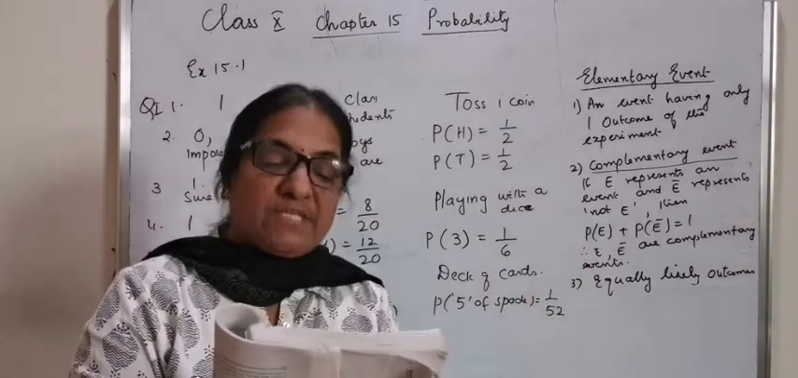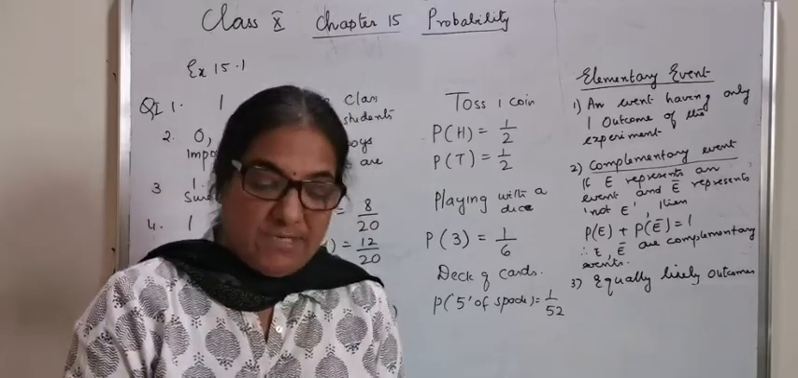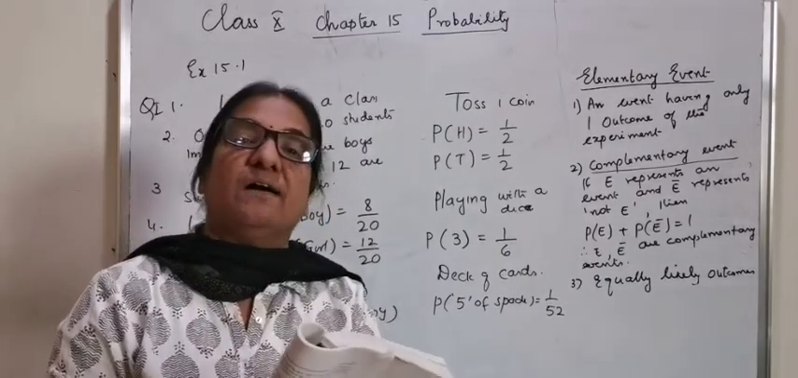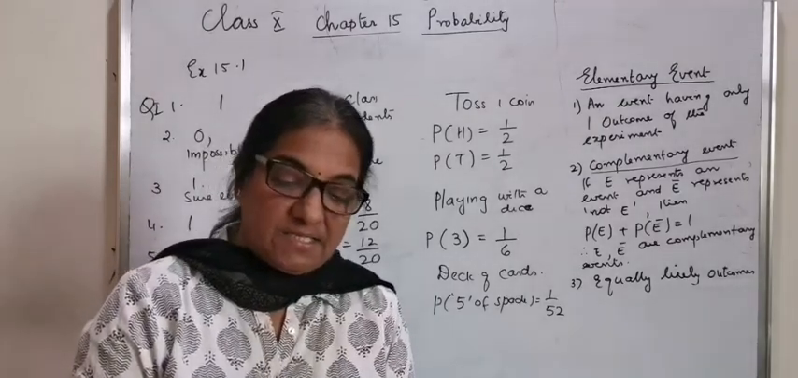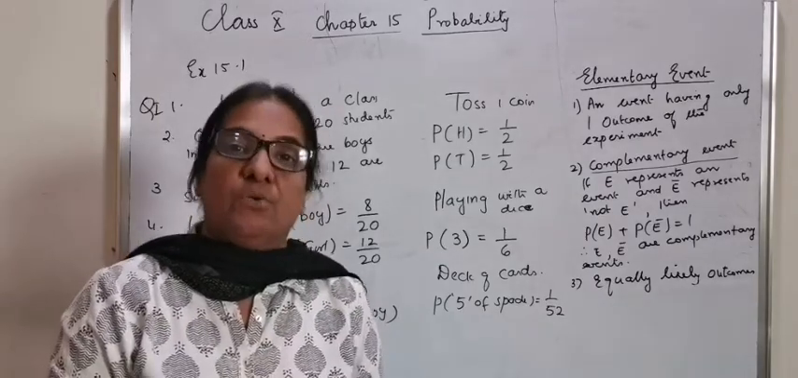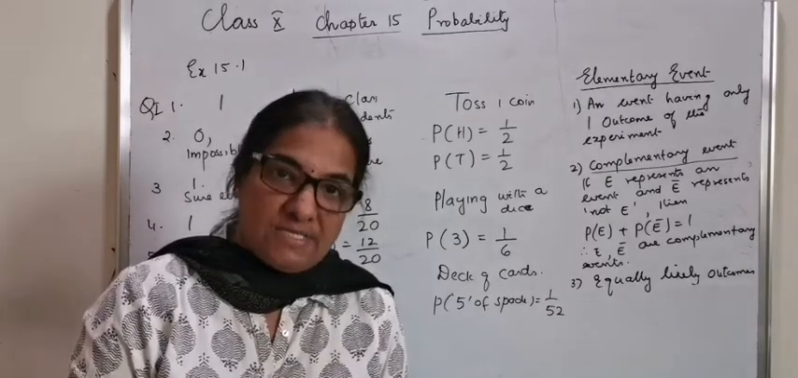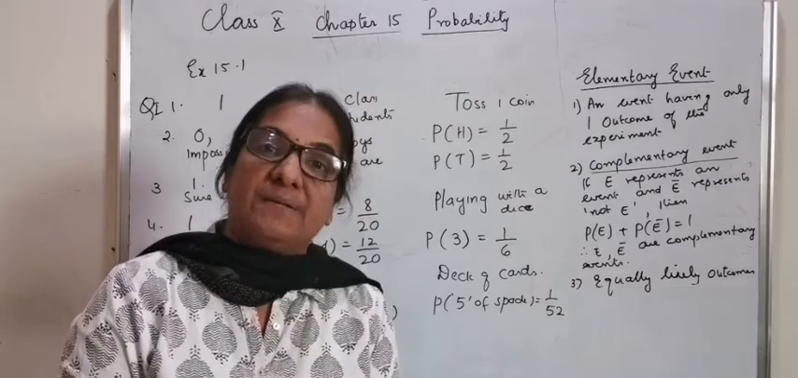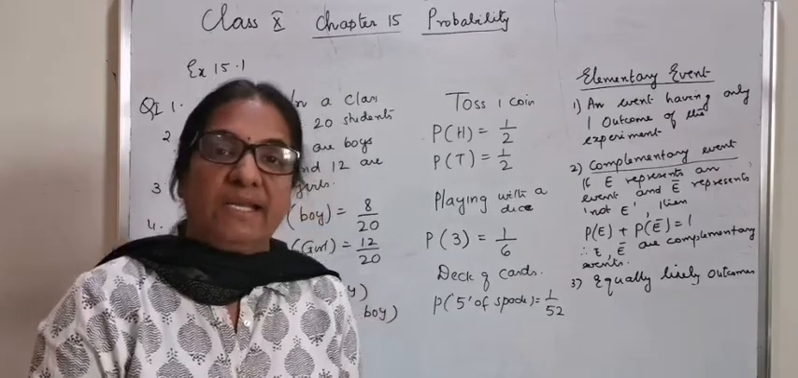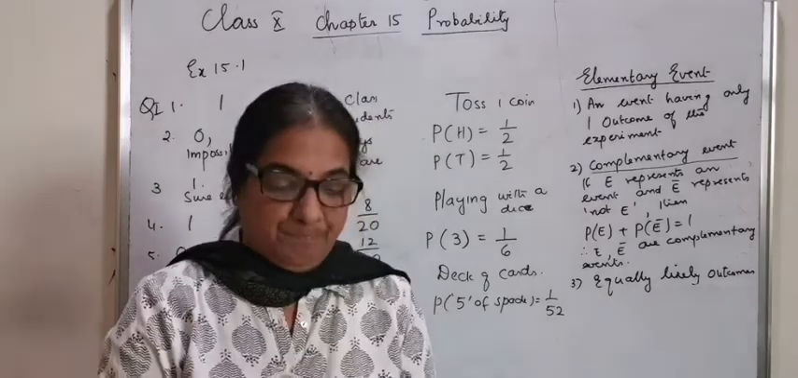Question number 2: which of the following experiments have equally likely outcomes? Explain. The first one: a driver attempts to start a car. The car starts or does not start. We cannot consider that an equally likely outcome, because every day you may have a doubt whether the car will start or not. It is not an equally likely outcome, as it is not an event which always happens.